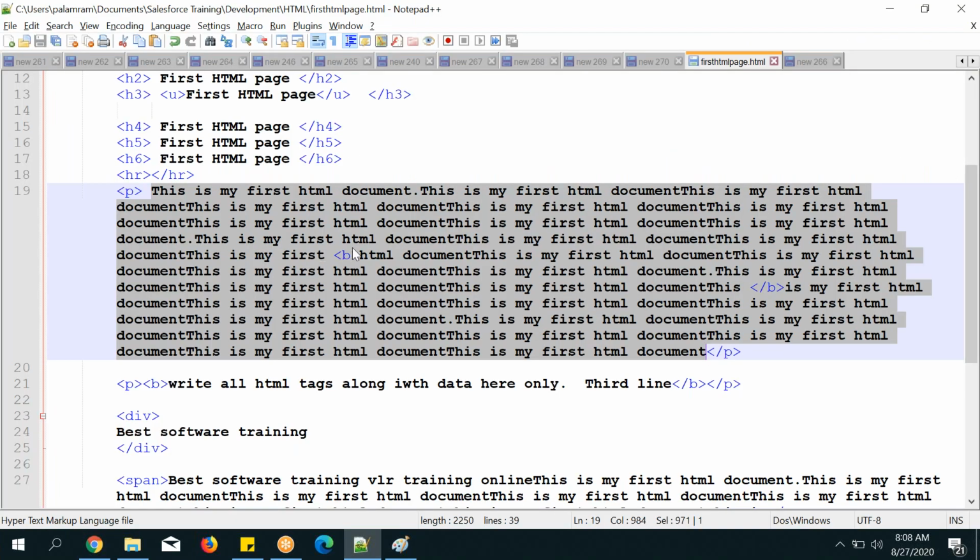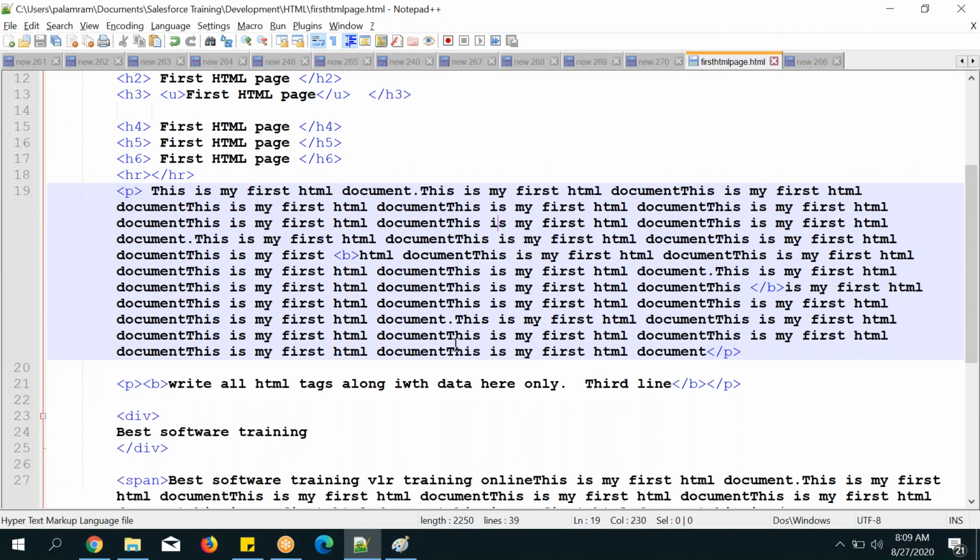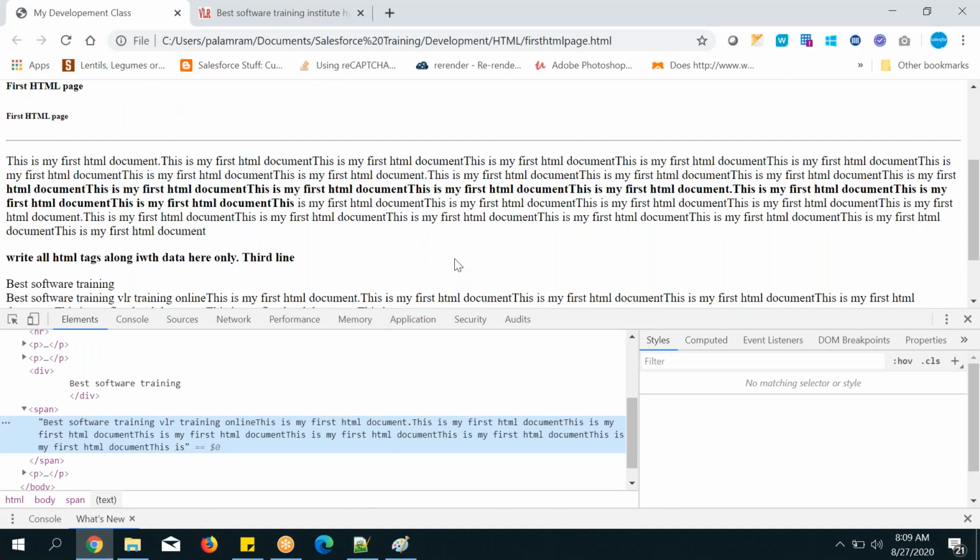So what you are going to do is change here again and go to the browser, refresh, seeing the output. Again changing the code and going to the browser. So it is a time waste kind of thing, right? A lot of time is wasted by checking like this. Going to the code, making the changes and seeing the output is not a professional thing. So how to do it?